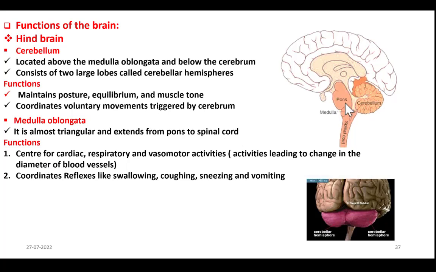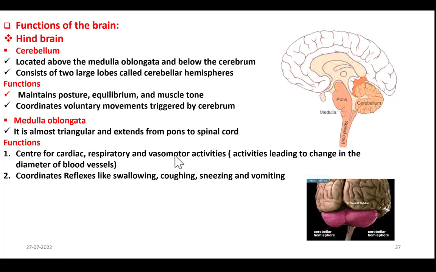So, it is between pons and spinal cord. This region is medulla oblongata. It is triangular. Of course, you cannot see a triangular shape here, but it is roughly triangular in shape and it is between pons and spinal cord. It starts at pons and ends at the beginning of spinal cord. Now, the functions. It is the center for cardiac, respiratory and vasomotor activities. That is, it coordinates heartbeat, respiration and changes in the diameter of blood vessels depending upon body activity.